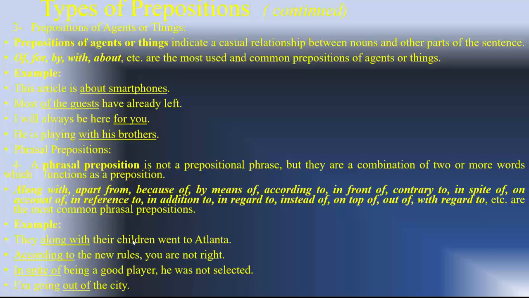They, along with their children, went to Atlanta. They and their children, beside their children, went to Atlanta. Besides, not beside. Beside something means near something. But besides. According to the new rules, you are not right. In spite of being a good player, he was not selected. I am going out of the city.